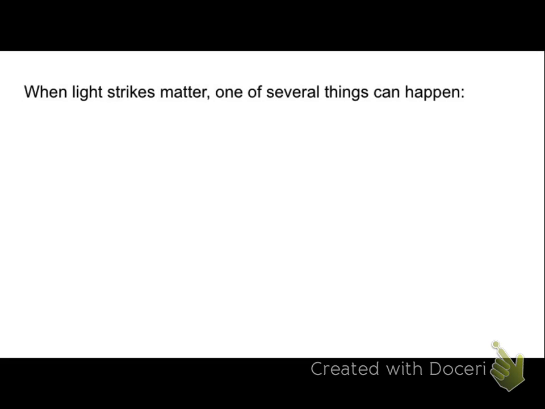That's 2 objectives down, telling the difference between light and sound waves and telling apart the waves of electromagnetic radiation. Now we're going to talk about what happens when light hits an object. There's going to be about 4 different things we're going to discuss.